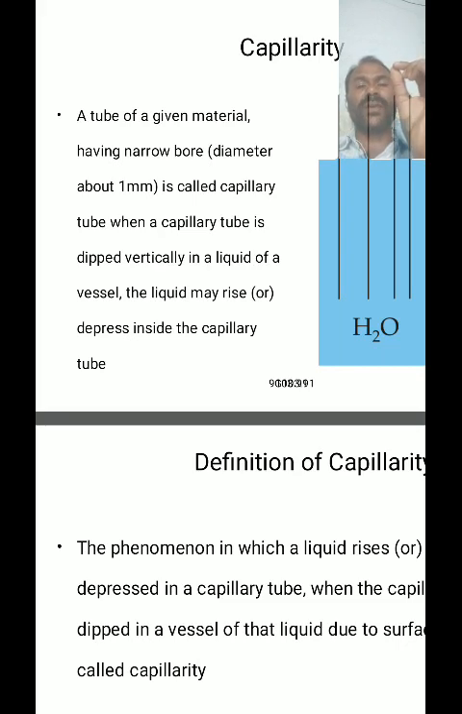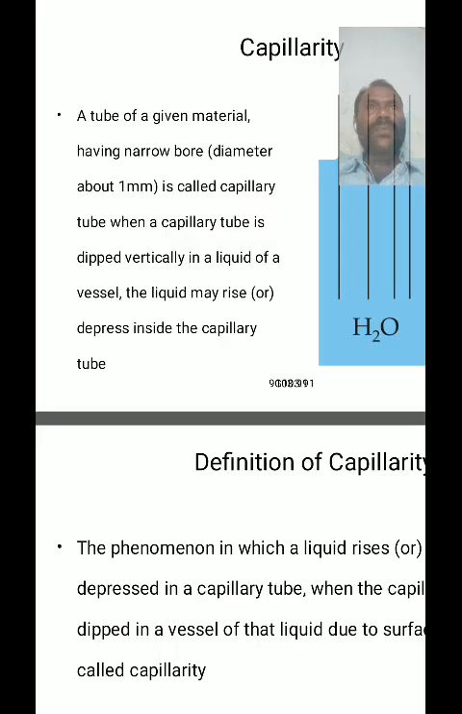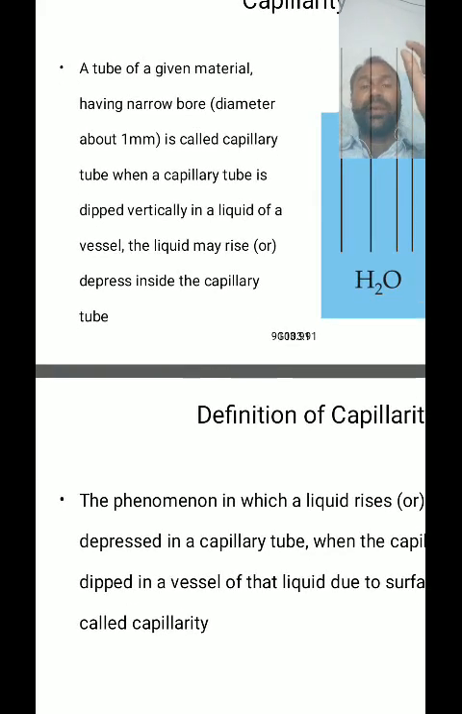For example, consider a straw, the one we use when we drink coconut water or cool drinks. So by using straws we drink the cool drink. That straw is also a capillary tube because it is open at both ends and clean and dry. When a capillary tube is dipped vertically in a liquid, then the liquid inside the capillary tube rises up.